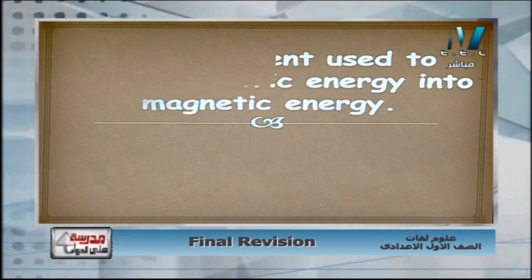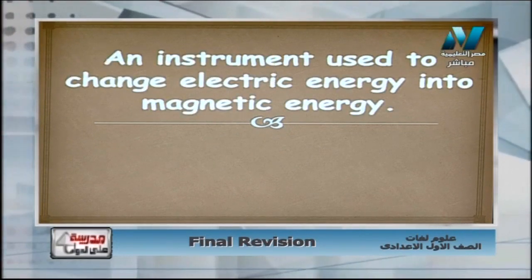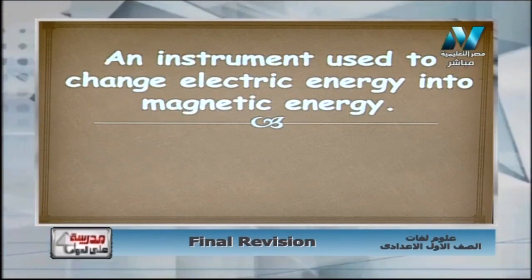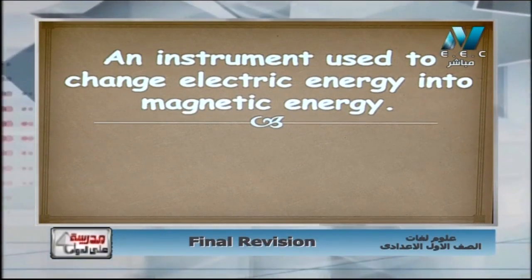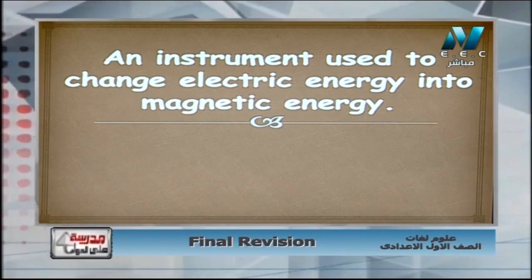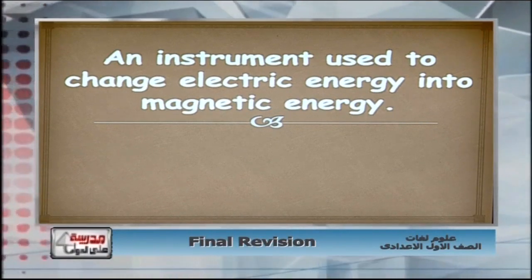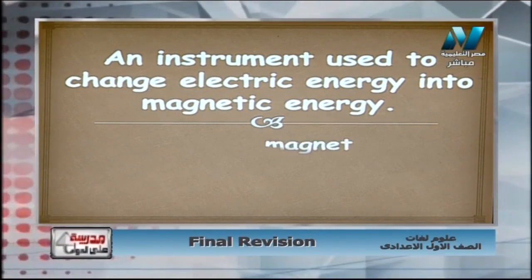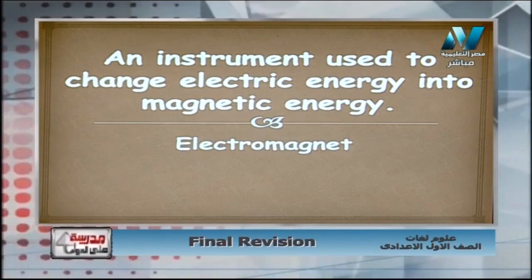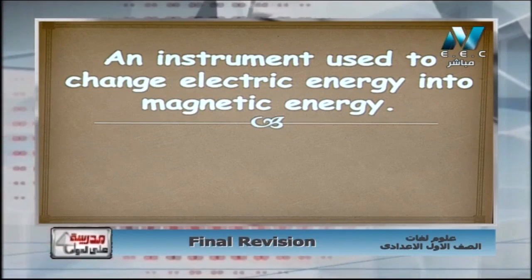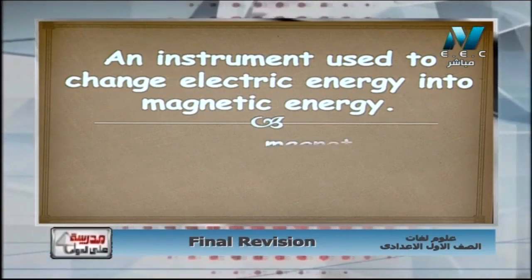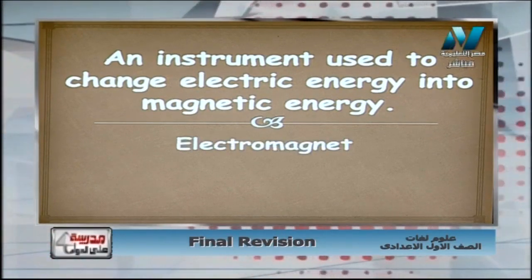Another question that says an instrument used to change electric energy into magnetic energy. جهاز بيحول الطاقة الكهربية لطاقة مغناطيسية. من اسمه كده بيحول electric لـ magnetic يبقى هيكون أكيد electromagnet. Electromagnet again is an instrument that changes electric energy into magnetic energy. Sure it will be the electromagnet.